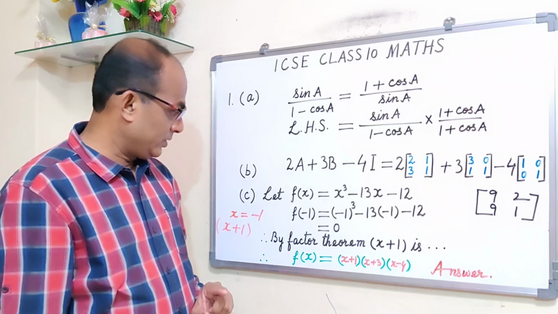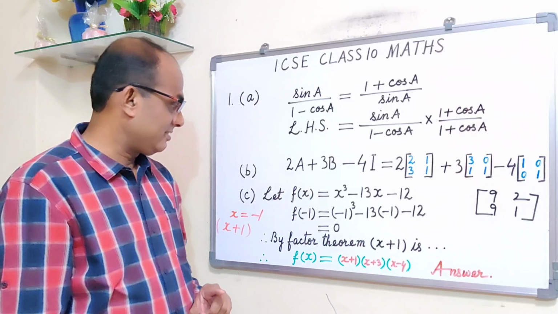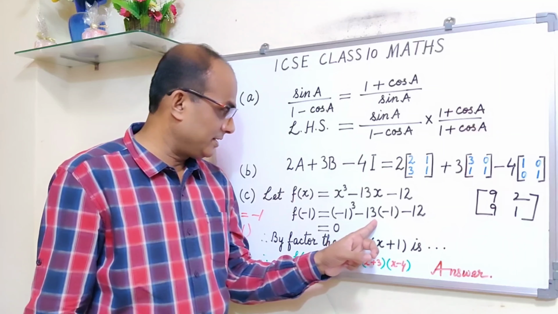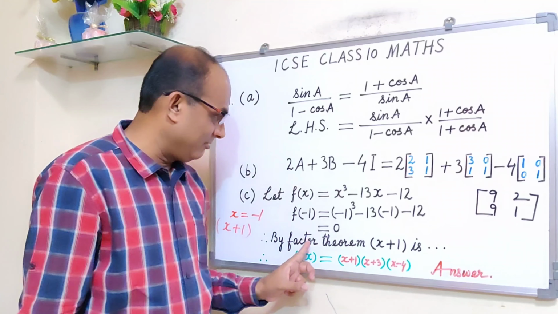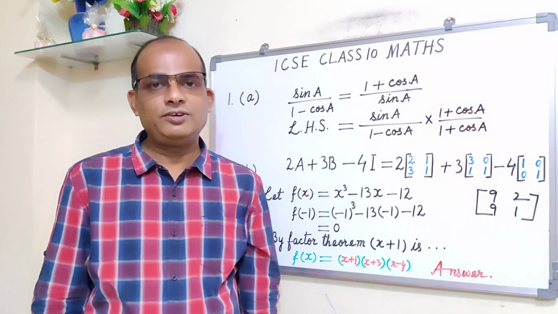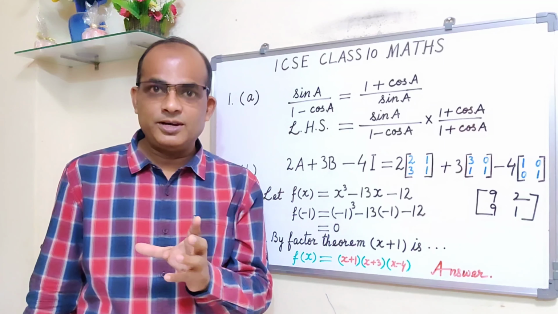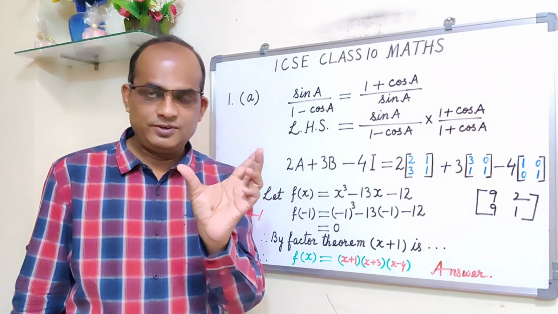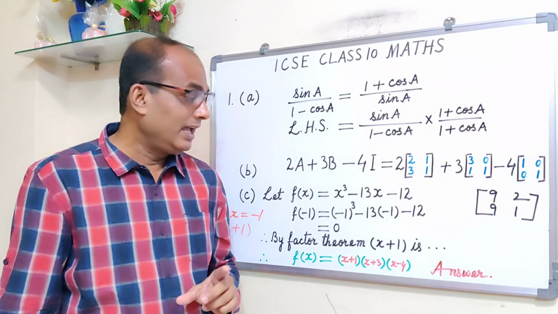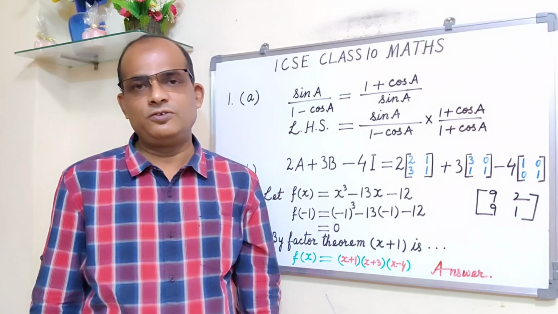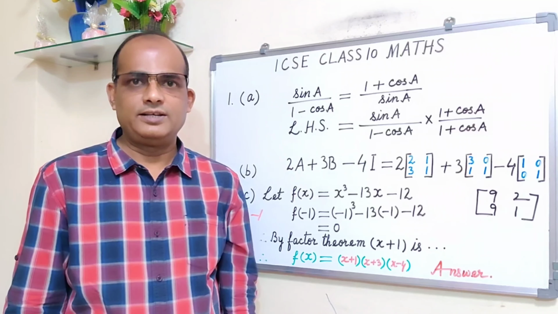Okay, if you want to know the marks distribution, tentatively I can tell you: for substitution 1 mark; for saying by factor theorem x plus 1 is a factor of the given polynomial f(x), 1 mark; for getting the quotient when you divide, 1 mark; and then for the final answer f(x) is equal to x plus 1, x plus 3, and x minus 4, you will get the 4th mark.